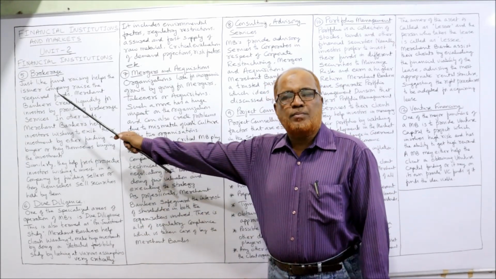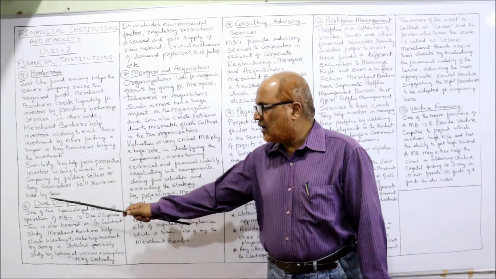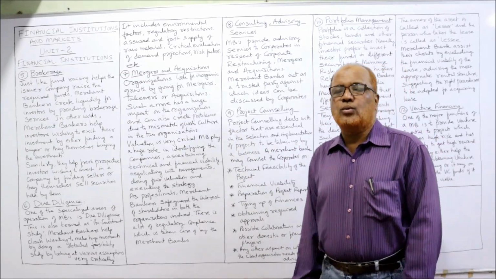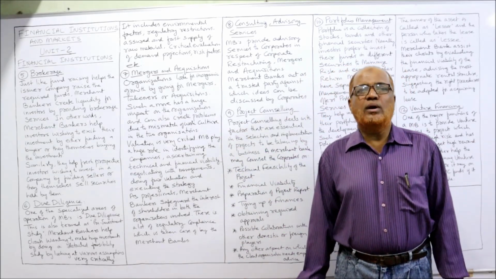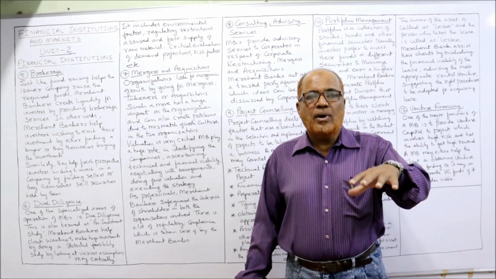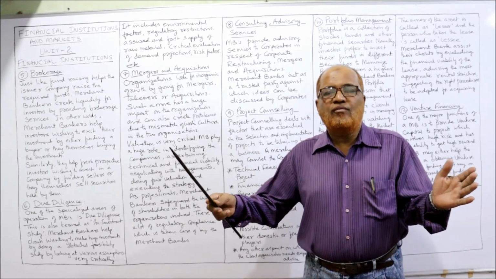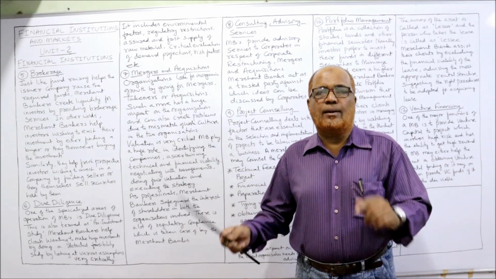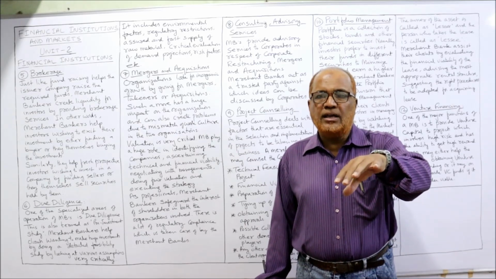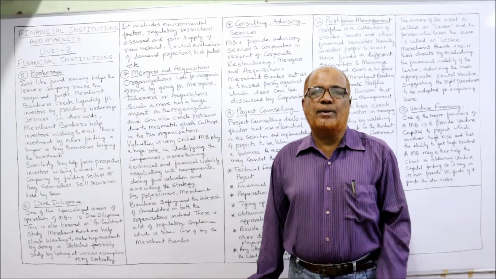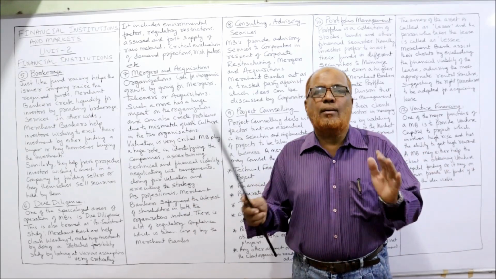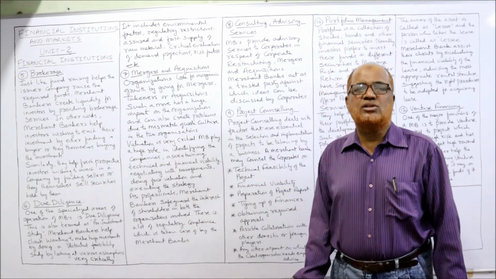So first I have explained to you about brokerage. Secondly, due diligence. Next one is mergers and acquisitions. Throughout the world, this phenomenon is going on. Mergers and acquisitions. Mergers means when two or more firms combine together. That is called merger. Acquisition: one company is taking over another company. These combinations, marriages between companies, are called mergers and acquisitions.